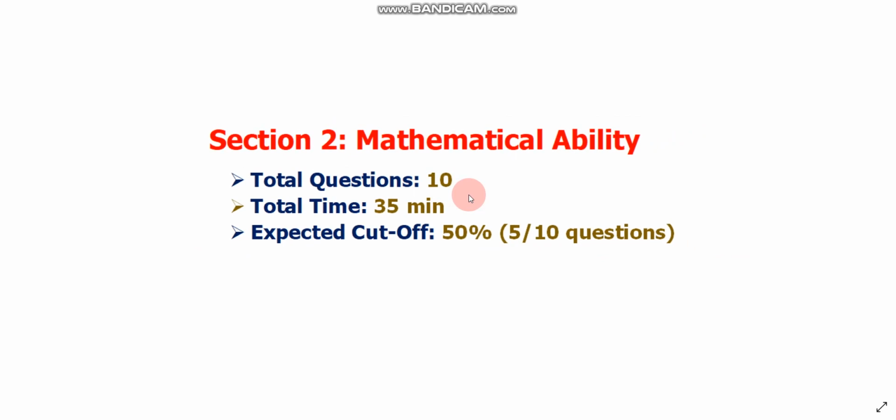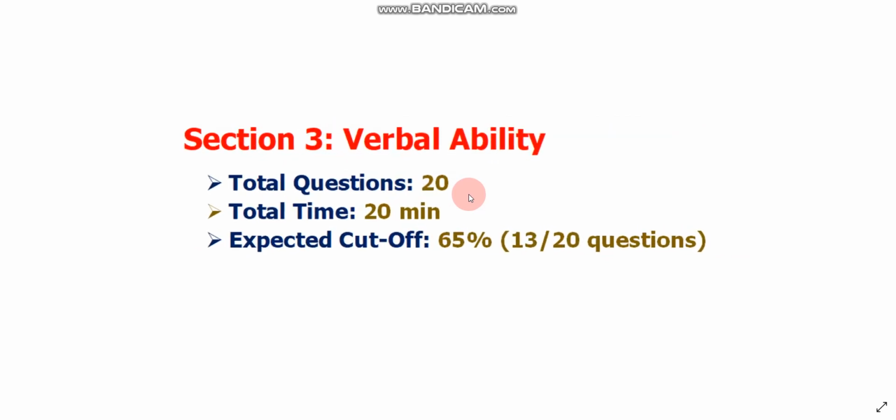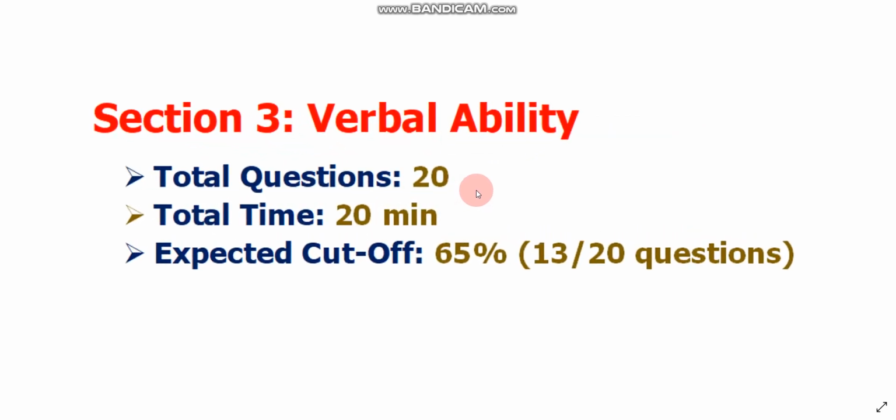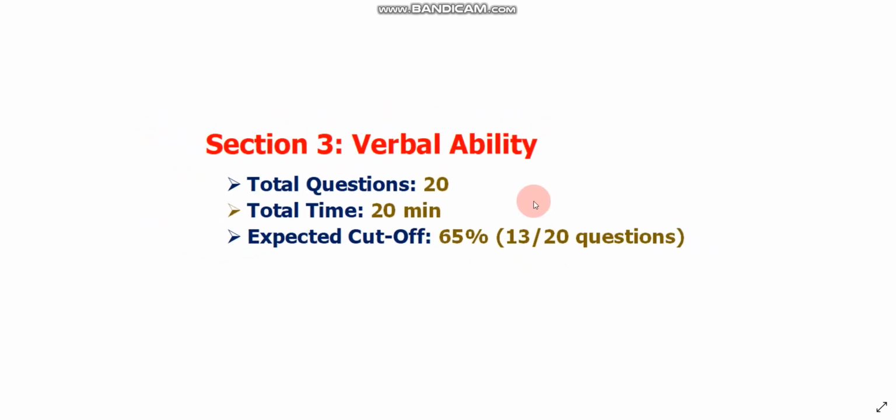Now let's discuss section 3. Section 3 will be verbal ability. In the verbal ability section, you need to solve 20 questions in 20 minutes. Its cutoff may go high, so the cutoff will be 65%. So you need to solve at least 13 questions out of 20 to clear this cutoff.